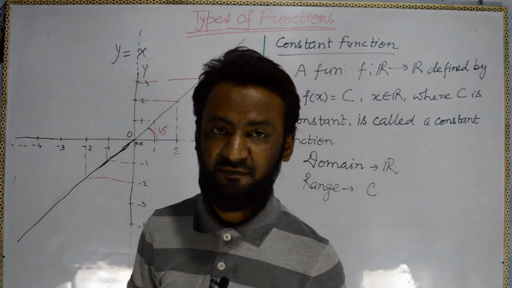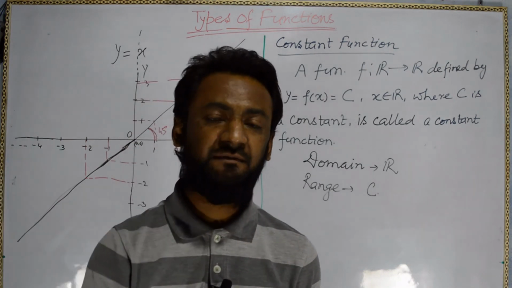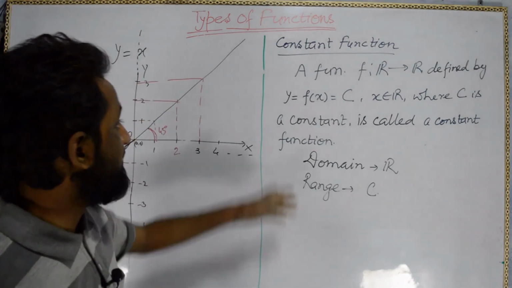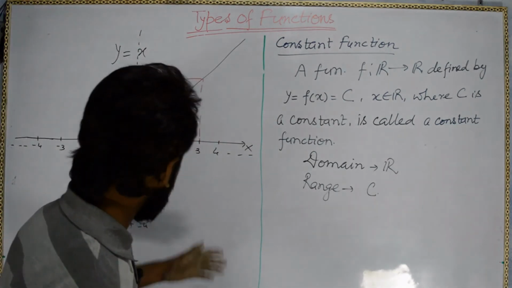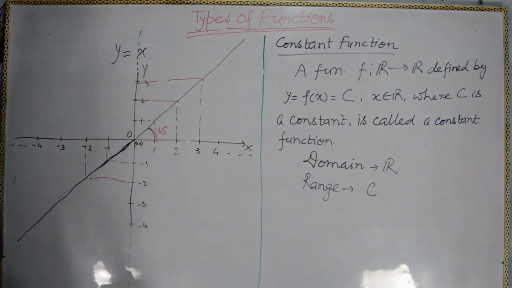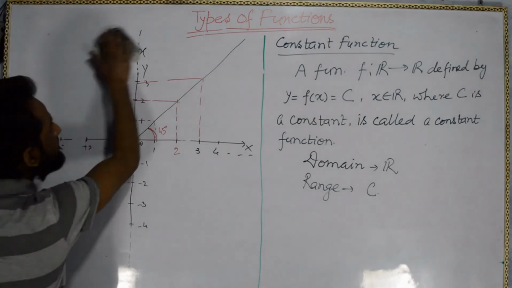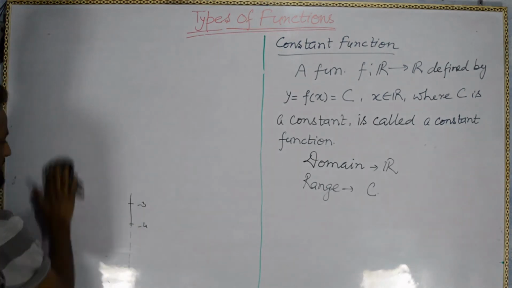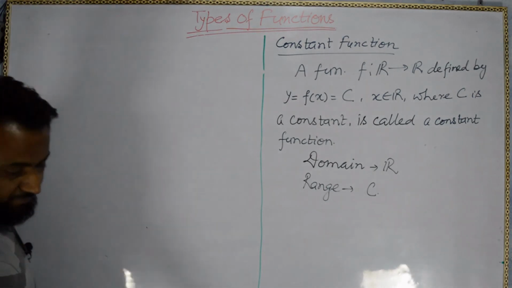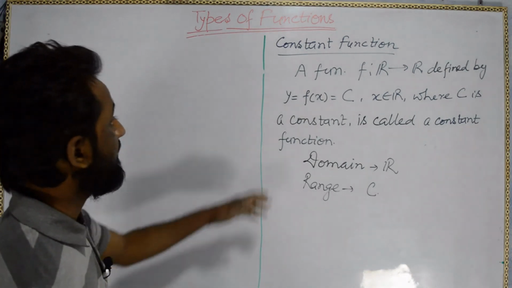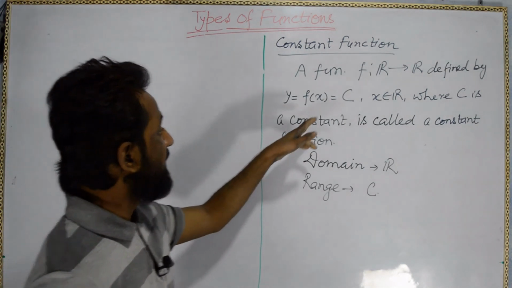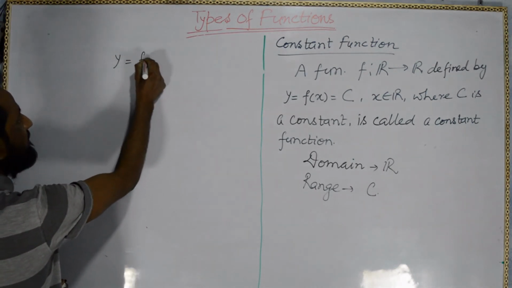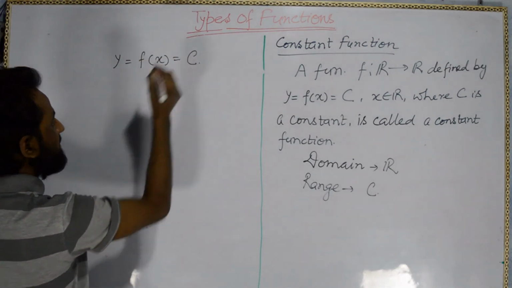Identity, why is it the identity function? Because whatever we are giving from the domain, we are getting the same in the range or in the codomain. Okay, now this is the constant function. Let me rough this. Hope you understood. Constant function, whatever value we are giving, y equal to c, y equal to f(x) equal to c.